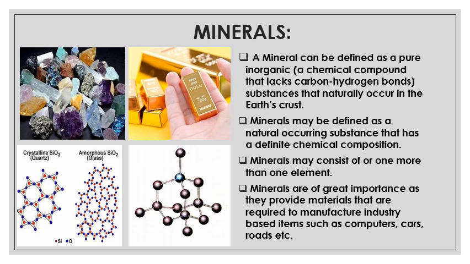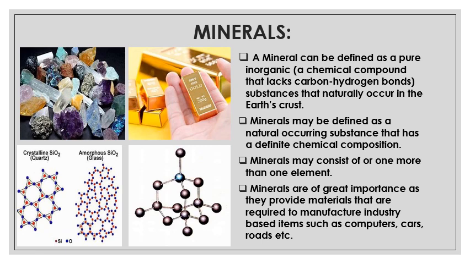So in the first two pictures, you can see the minerals over there. In the second, you can see the gold mineral. So minerals may consist of one or more than one element. In the third picture, you can see quartz, which is a mineral made from two elements, that is silicon and oxygen.